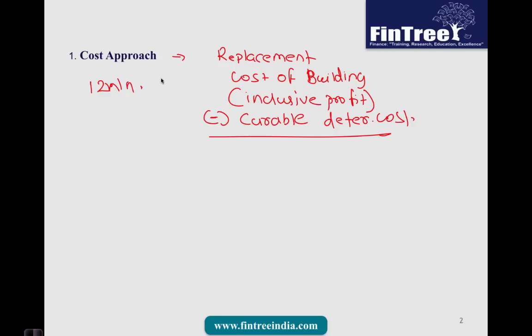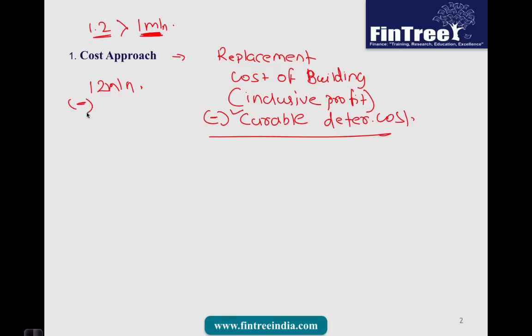Let's say the parking lot has some issue. Because of this, your valuation is going to decrease by 1.2 million, but this deterioration could be fixed at a cost of 1 million. Since the cost to fix that deterioration, which is 1 million, is less than 1.2 million, we would call this a curable deterioration.